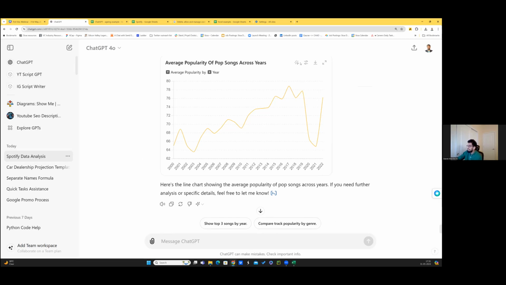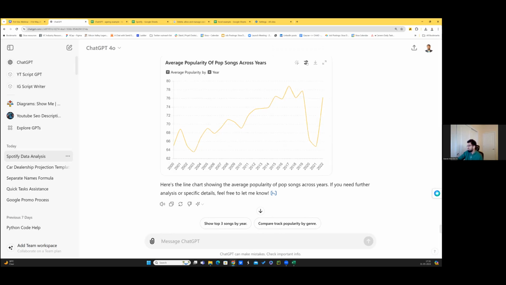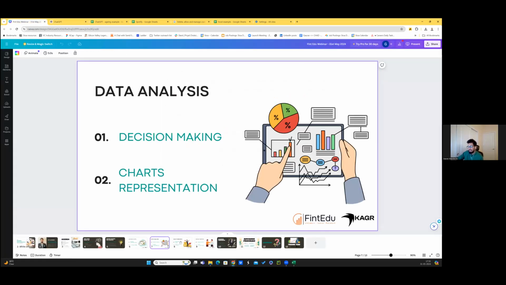So any kind of analysis, and by the way, they've made it very interactive also. So you can have a static chart, a dynamic chart. You can play around with the spacing, all of this. So just imagine how much time it would have otherwise taken you, and boom, you're able to do it really well and really easily here, right? So this is how you can create charts also. So this is a little bit on the data analysis piece. I will quickly cover examples around equity research and report writing as well.